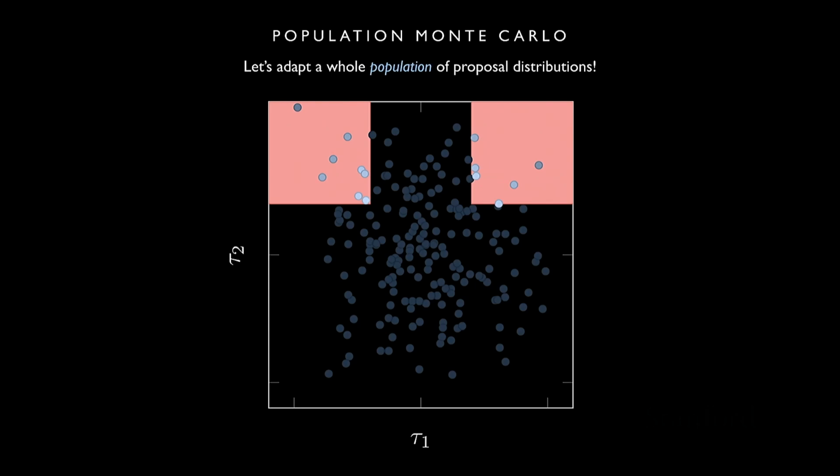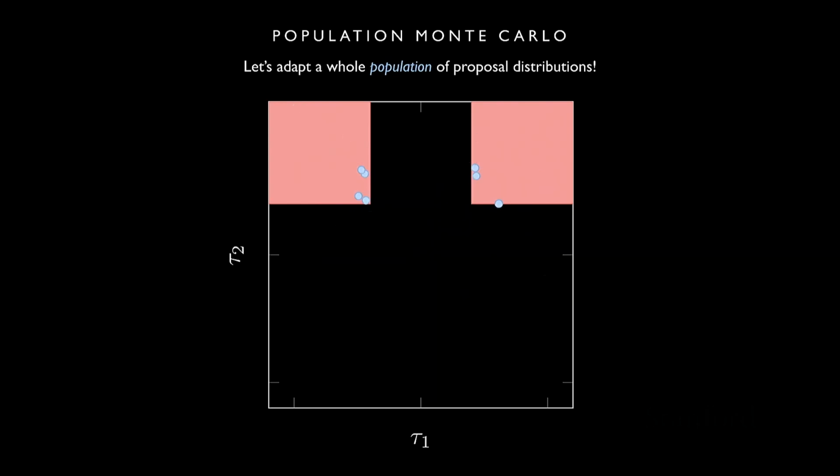Then we resample these samples according to these weights. We're never going to get any new samples outside the failure region because they all have a weight of 0, and we're more likely to resample points in areas where they have a high weight. That's what this looks like.